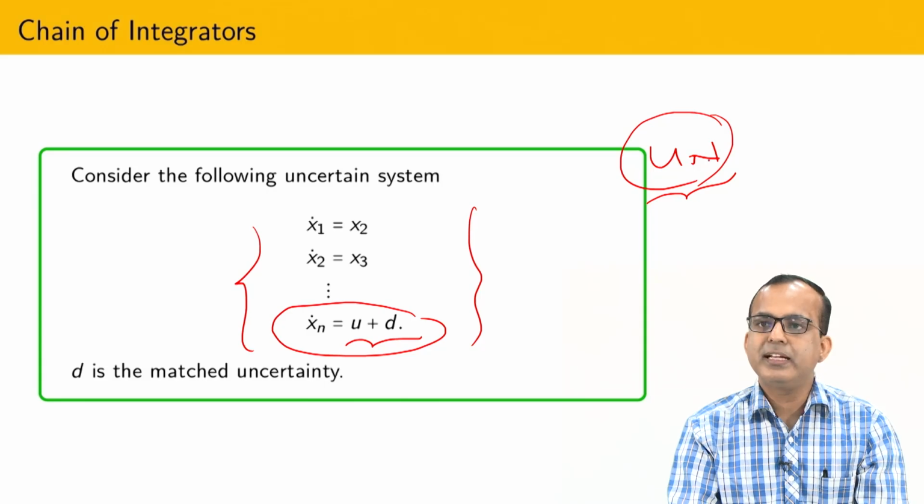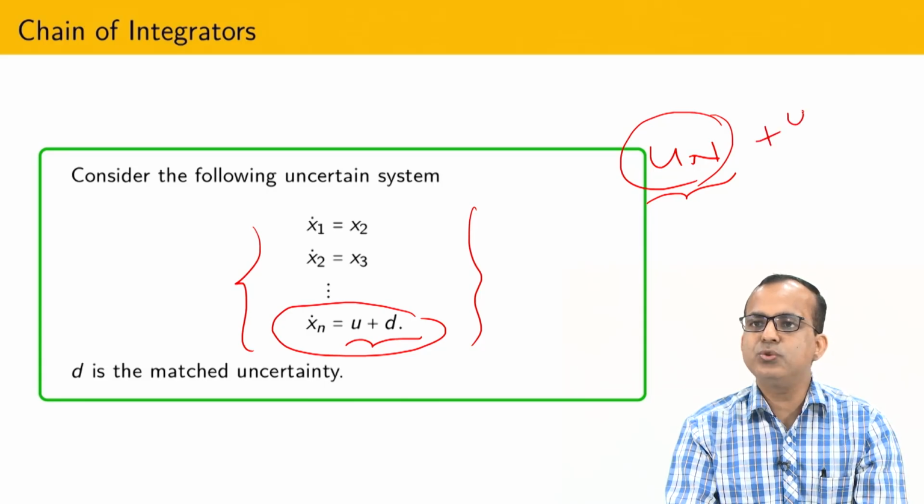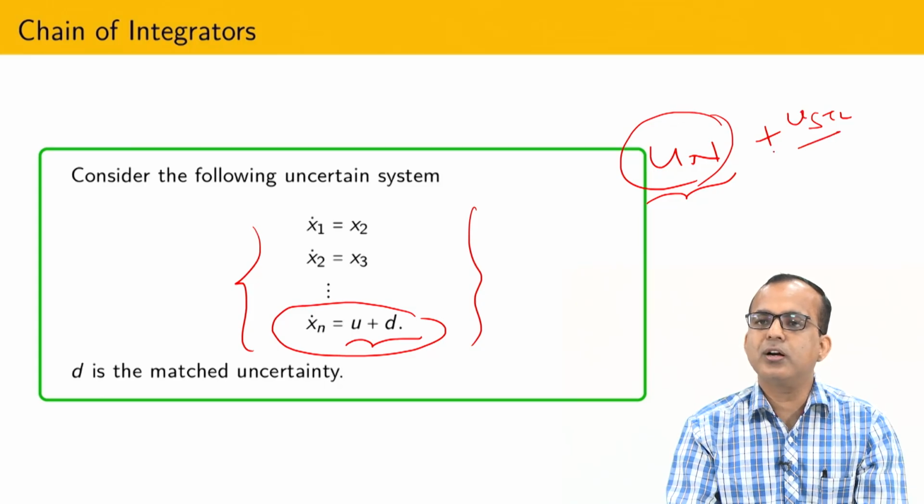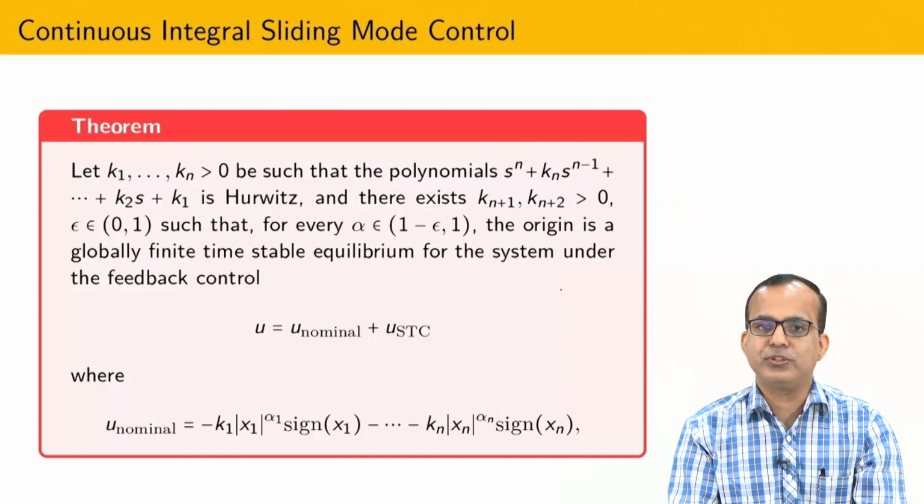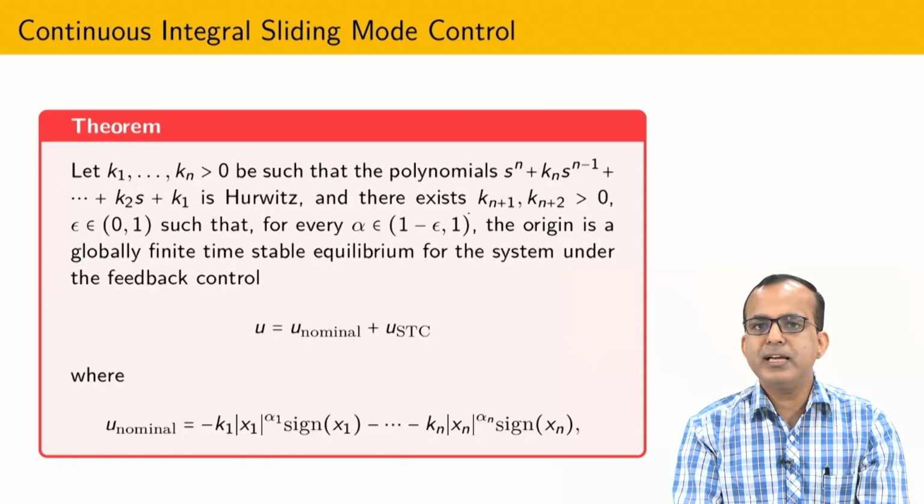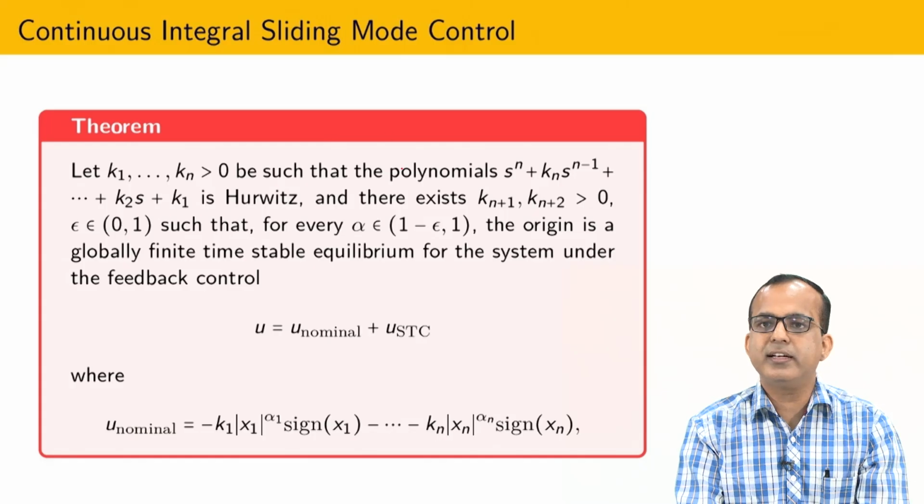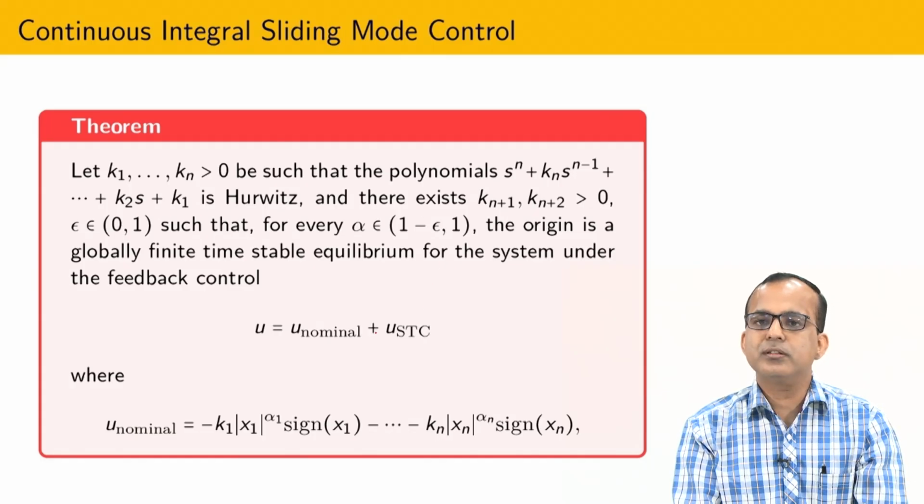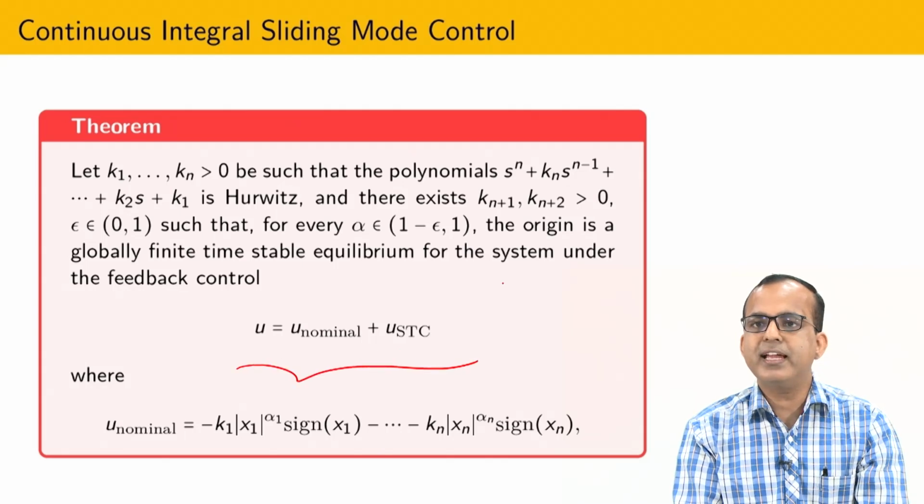Why? Because whatever U nominal, that is the finite time controller, I have selected from the work of Professor Bhat and Bernstein, that is continuous in nature, and this is USTC. So this is also continuous in nature. So the combination of two continuous controls is continuous. So the same kind of thing I am going to write here in the form of a theorem. The theorem is just an extension of the Bhat-Bernstein theorem.